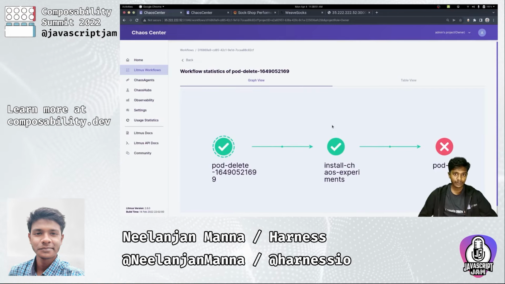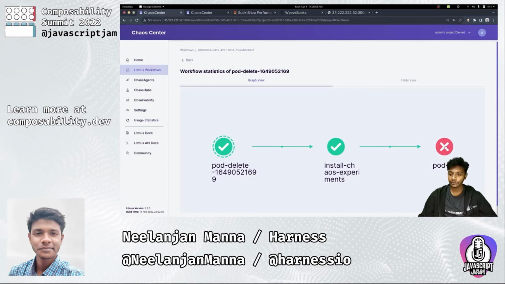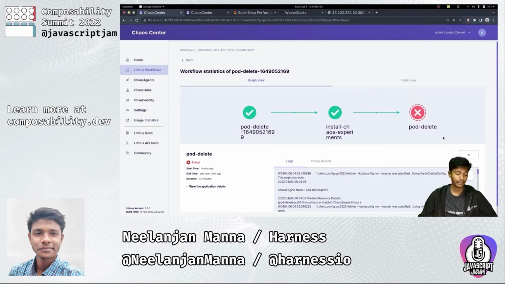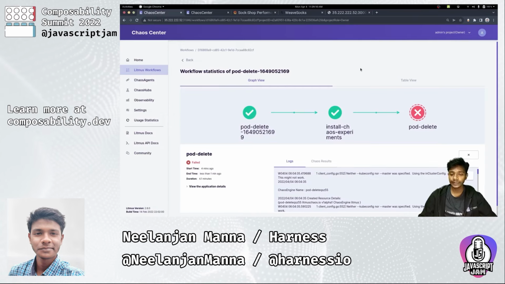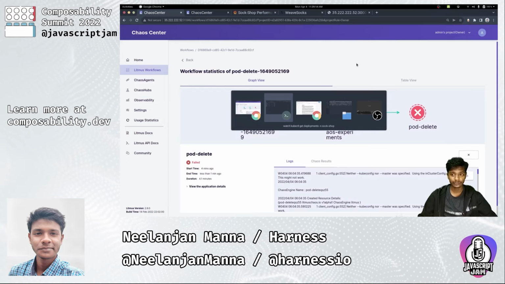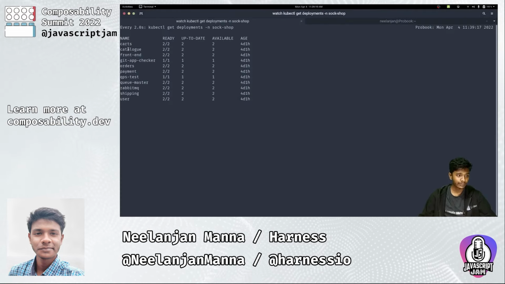Alright, so our experiment is now completed, and as we can see, the experiment was unsuccessful. But why is it unsuccessful? Before we get into that, let's dive into our Kubernetes console to see whether the experiment effect is reverted or not, that is, whether our pods are back here or not. And as you can see, the pods are indeed back, the effects of this chaos have been reverted,